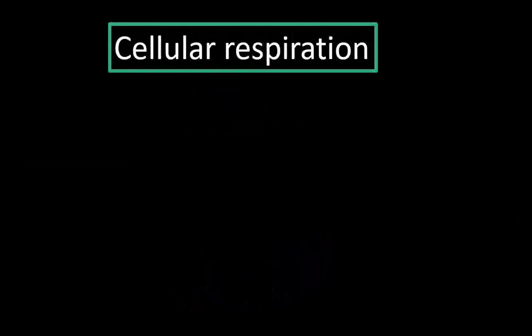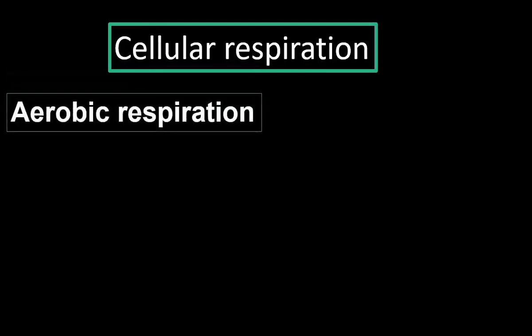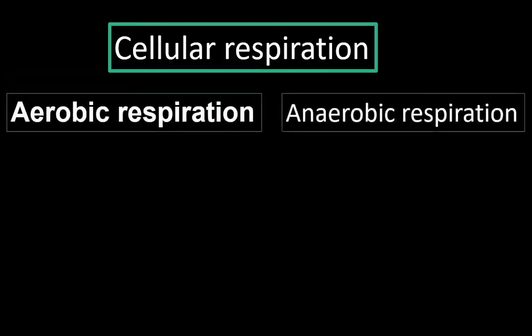Cellular respiration takes place inside the cells. It is a biochemical process. Food is oxidized and energy is produced during cellular respiration. There are two types of cellular respiration. One is aerobic respiration, another one is anaerobic respiration. Both occur inside the cells.